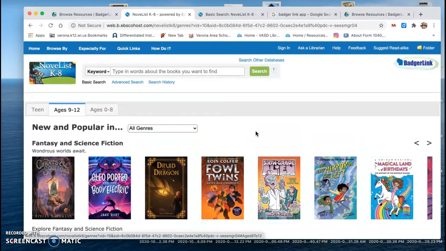All right, I invite you to explore all of BadgerLink, perhaps, but especially Novelist K8 to find books that you want to request. And as always, if you have any questions, you're going to email your middle school librarian.